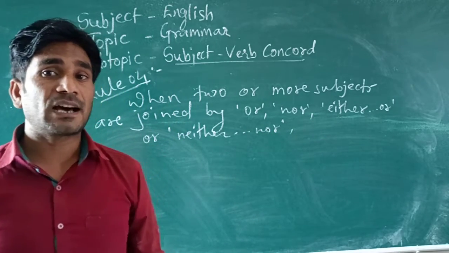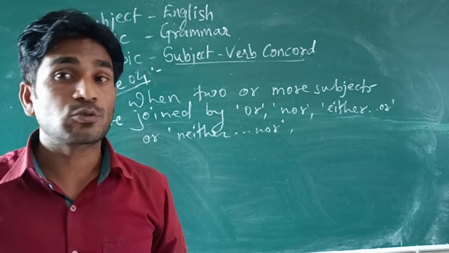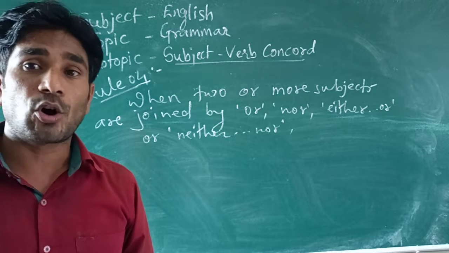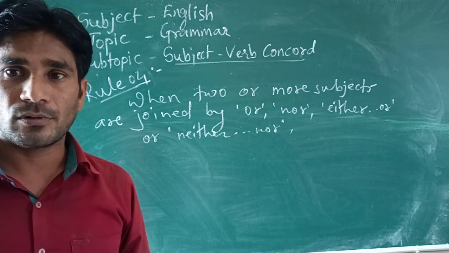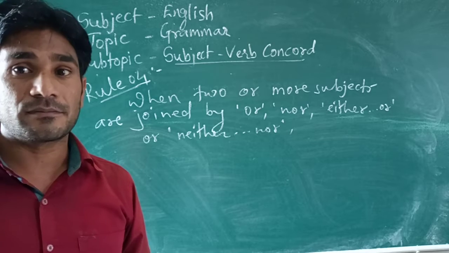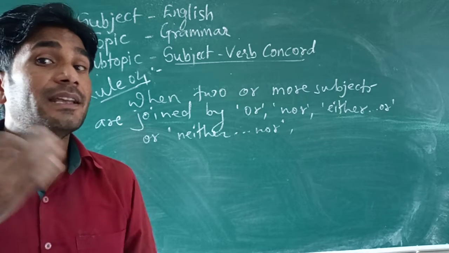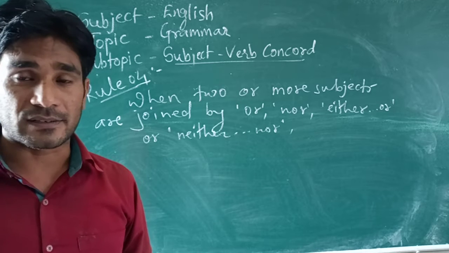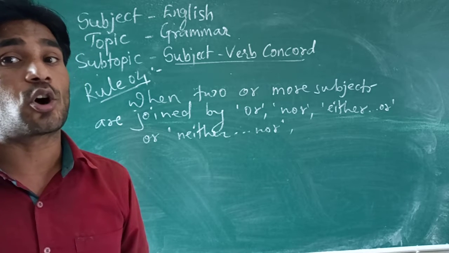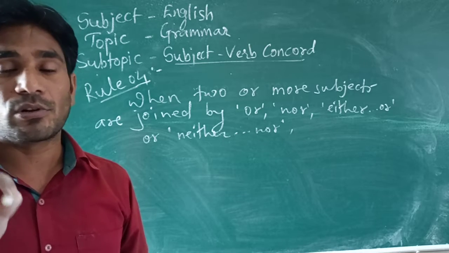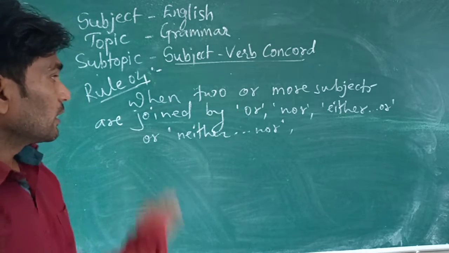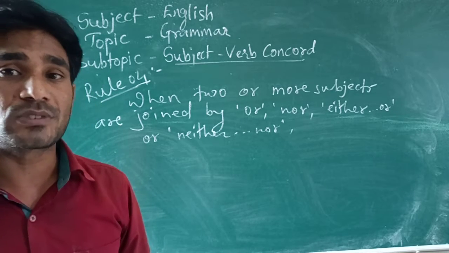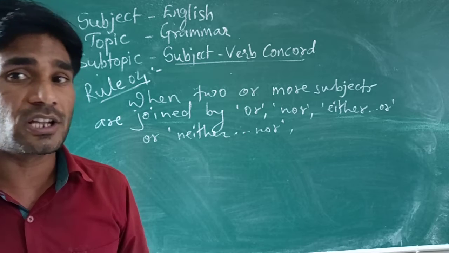Actually in either or and neither nor only two subjects can be there, but in or and nor there can be more than two subjects. But here collectively I have written, when two or more subjects are joined by or, nor, either or, neither nor.